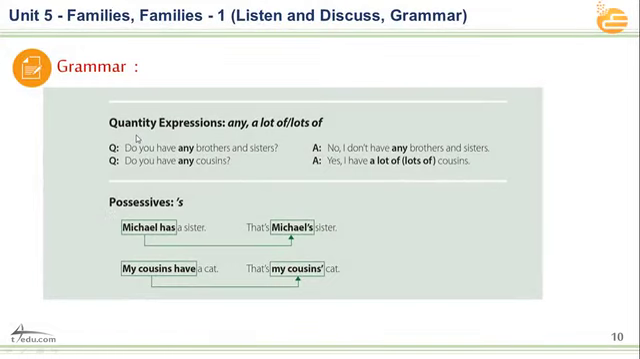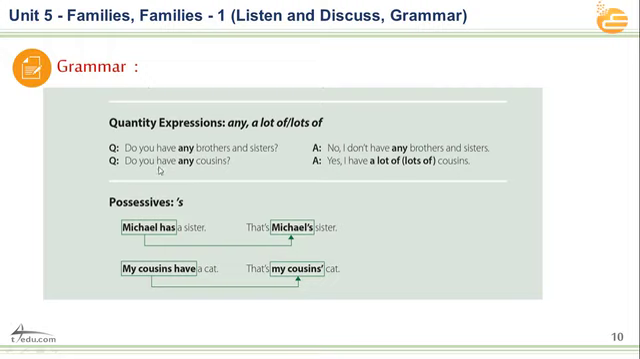Also here, gentlemen, we have quantity expressions. Any, a lot of, lots of. A lot of and lots of are the same. It depends on the situation. But any comes with the negative in the statement, but in the question we can use it. For example, here we have the question, do you have any brothers and sisters? We can use any here.